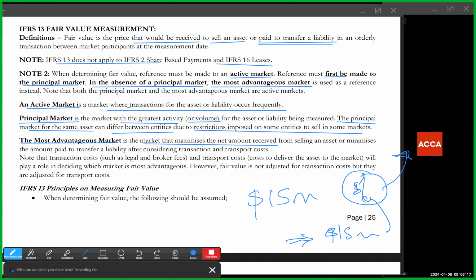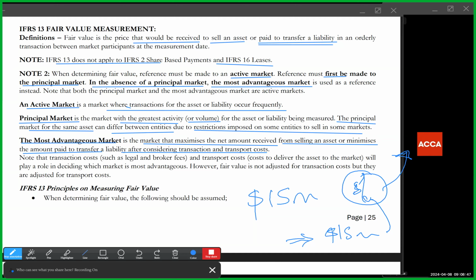So the principal market is the market with the greatest activity, while the most advantageous market is the market that maximizes the net amount received from selling an asset or minimizes the amount paid to transfer a liability after considering transaction and transport costs. Principal market is simply volume, how many items are sold. If I have 5 markets and 3 of them have the same level of activity and the remaining 2 have a lesser level of activity, there is no principal market because they're all at the same level. They all do the same volumes. That is when I then consider the most advantageous.